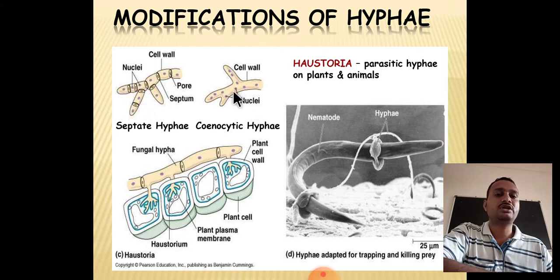This is without any septa. This is with septa. This is the modification of different types of hyphae. You can see in this diagram, the hyphae get modified into a net-like structure, and they capture different types of insects and animals, and they get killed inside the trap. So this is another example of modified hyphae.